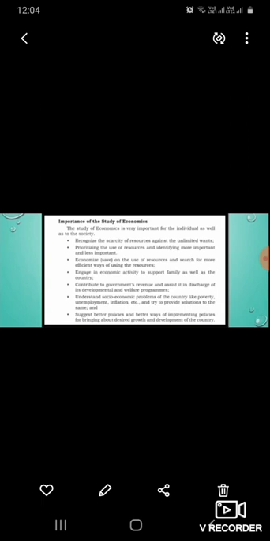We also see how the government utilizes whatever we are contributing for the welfare programs. Understand the socio-economic problems of the country like poverty, unemployment, inflation, etc., and try to provide solutions to the same. And suggest better policies and better ways of implementing policies for bringing about desired growth and development of the country. And these are the importance of studying economics.